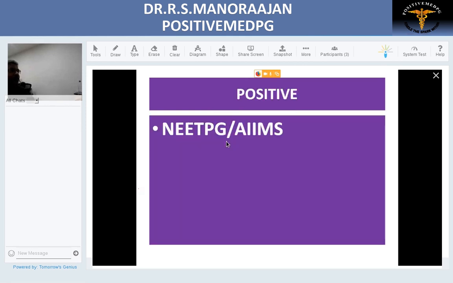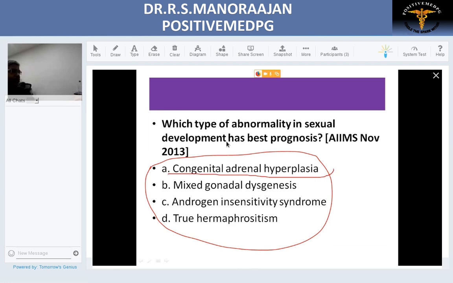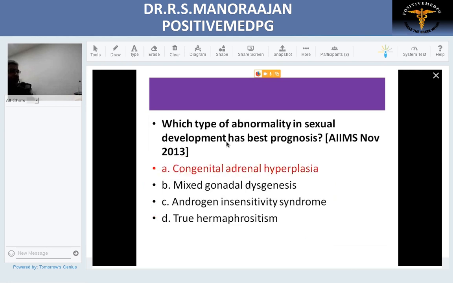Now, if it is NEET PG and AIIMS, where are we? Which type of abnormality in sexual development has the best prognosis? Among all these 4 diseases, the one which has only hormonal imbalance, apart from that, genetically it is normal. For example, if it is a female, it will have XX. If it is a male, it will have XY. So prognosis also, it is best for CAH among these 4 sexual developmental disorders.